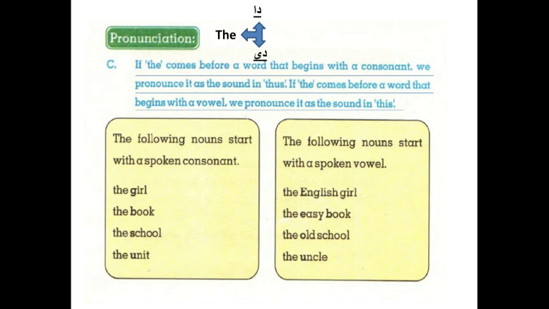Now look at the left side of the column. The following nouns start with a spoken consonant. The girl, the book, the school, the unit. And the right side of the column, the following nouns start with a spoken vowel. The English girl, the easy book, the old school, the uncle. So students, practice this pronunciation.